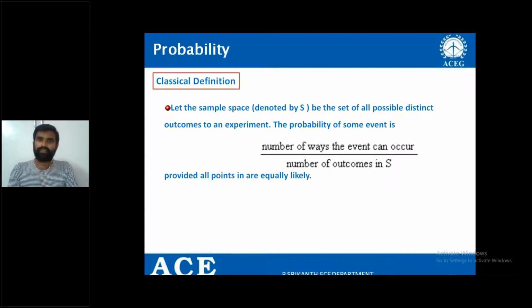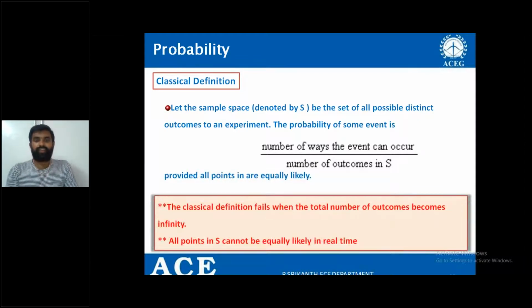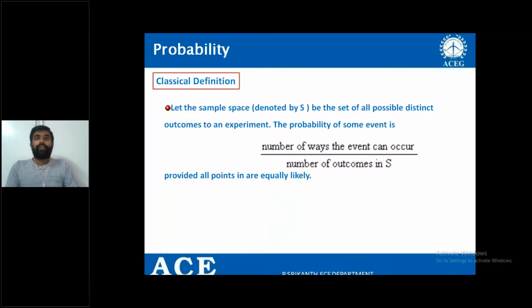The sample space is the set of all possible outcomes. So I can write this probability as the number of ways the event can occur divided by the number of outcomes in S. It is another way to define probability in the classical way.